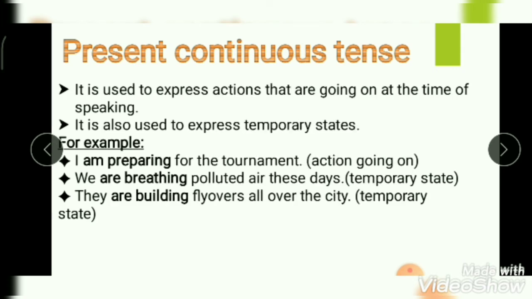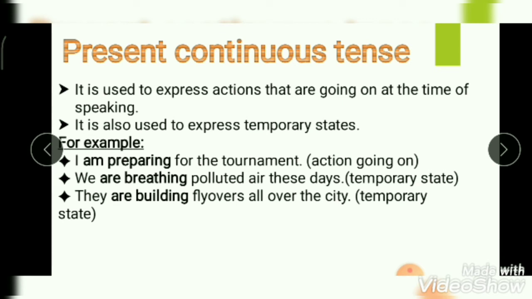Present continuous tense. It is used to express actions that are going on at the time of speaking. It is also used to express temporary states. For example, I am preparing for the tournament. The action is going on. We are breathing polluted air these days. Now this is an example of temporary state. Maybe in future we may get the fresh air and not polluted air. So this action is temporary, not permanent.